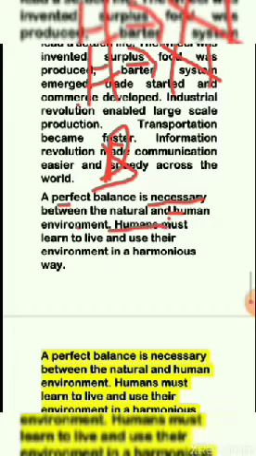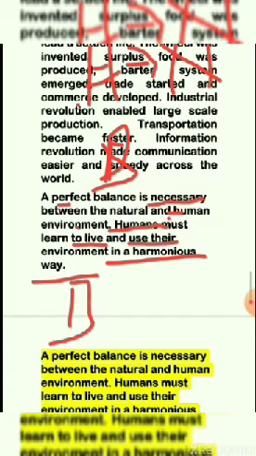So humans must learn to live in their environment in a harmonious way, because we should maintain a balance on this earth. A perfect balance is necessary between nature and environment. They must learn to live and use their environment in a harmonious way, because this is necessary for their harmony.